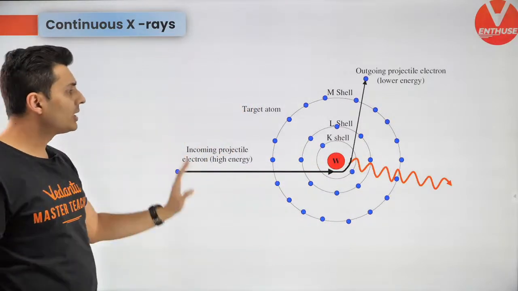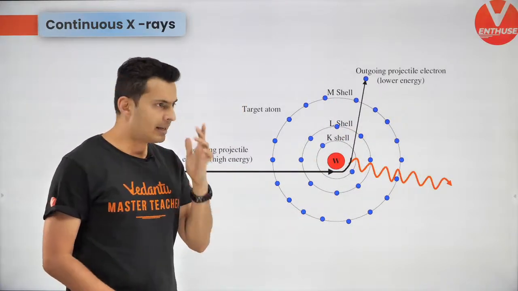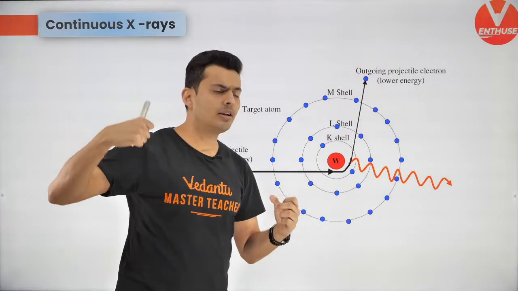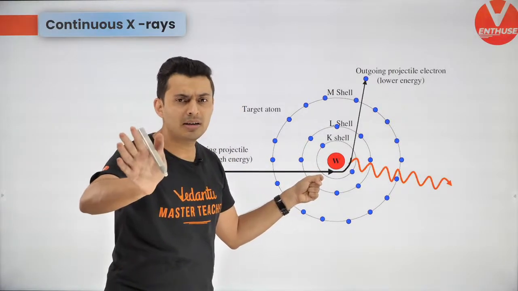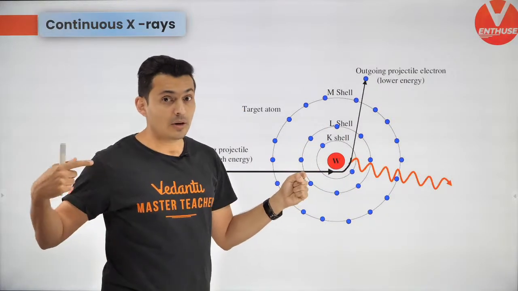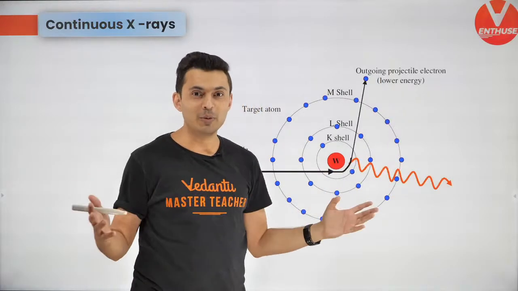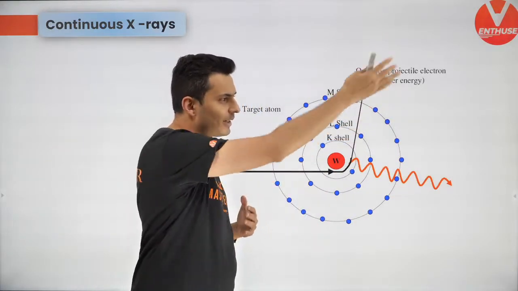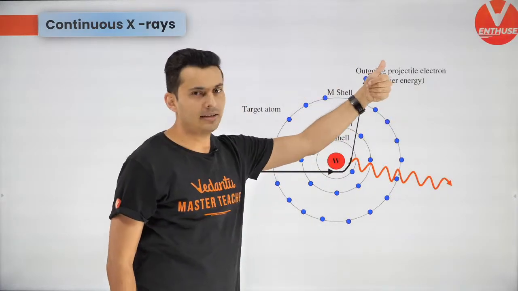First, let me talk about continuous X-rays. Just think about an electron which was accelerated, highly energetic, and it enters that atom, but it does not knock out any electrons because they are very fast. They miss. It's just like in movies, where the hero is driving a car and he misses all the traffic, and this electron comes out but with a lower energy.